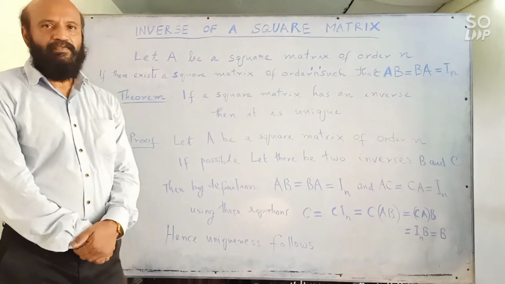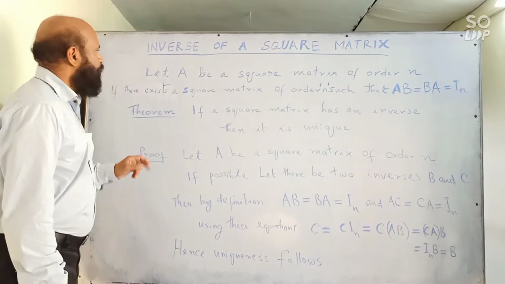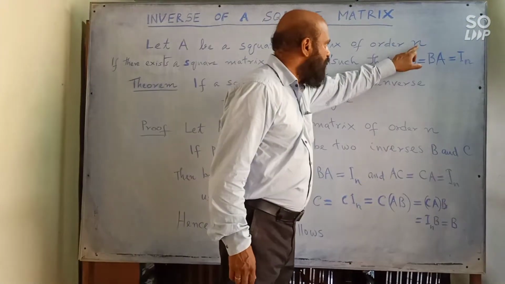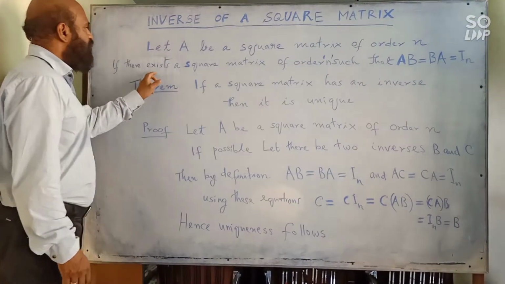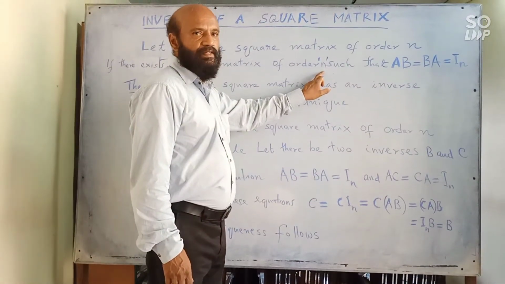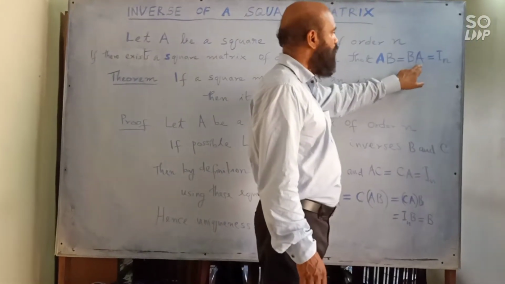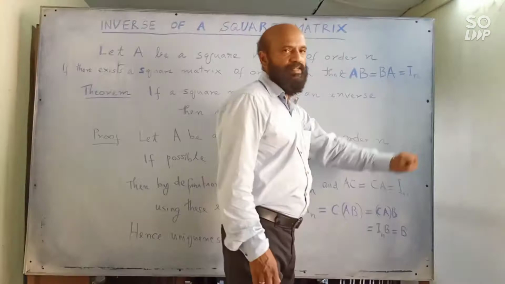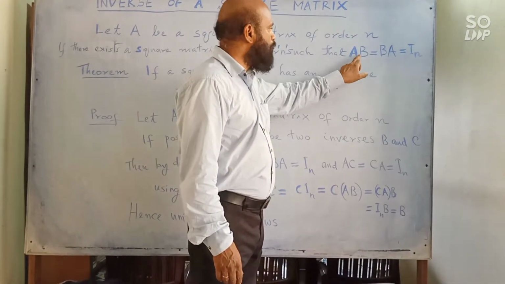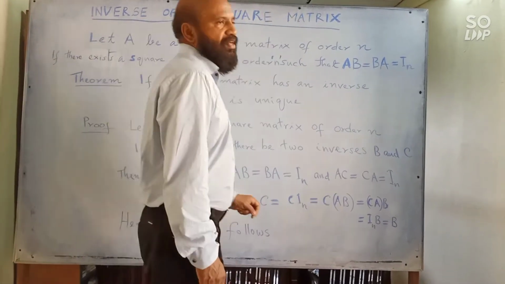Let us see inverse of a square matrix. First, let us see the definition. Let A be a square matrix of order n. If there exists a square matrix B of order n such that A into B is equal to B into A is equal to In. That means if B is the inverse of A, after multiplying you should get identity matrix.